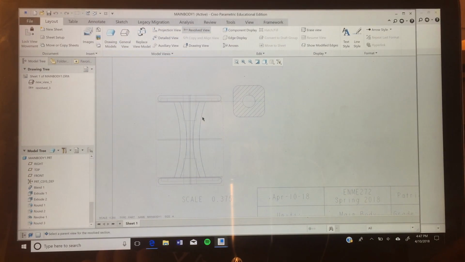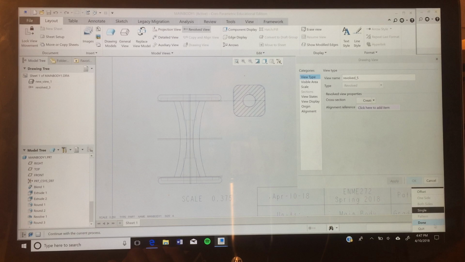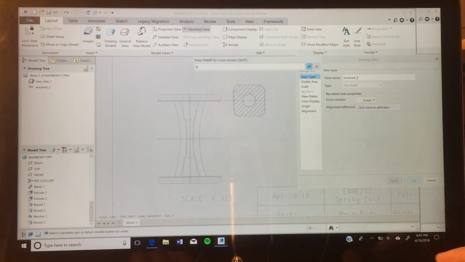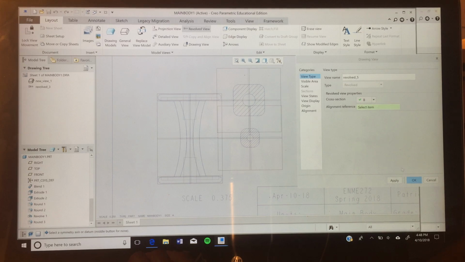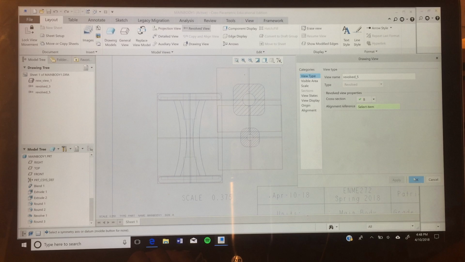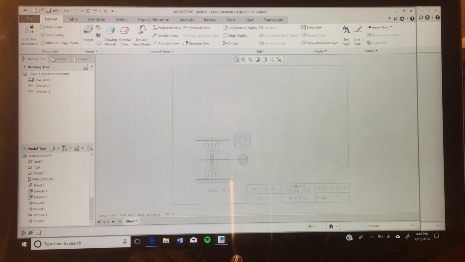And go back to revolve view. And then we're going to create a new one. We're going to hit done, and it's going to be named B. We're going to select the plane, and bam. That's what you want. Go ahead and hit apply. And so that's good.